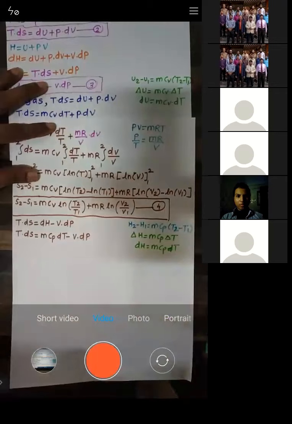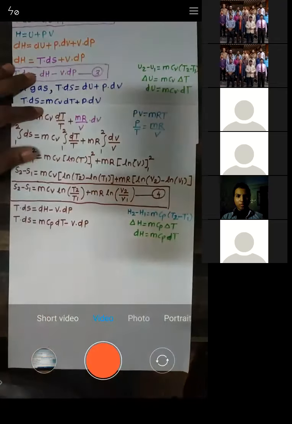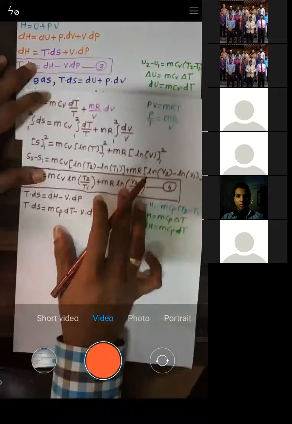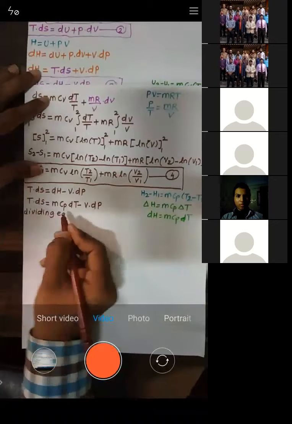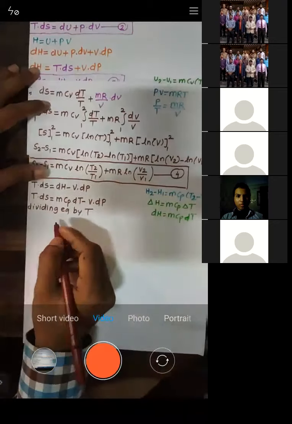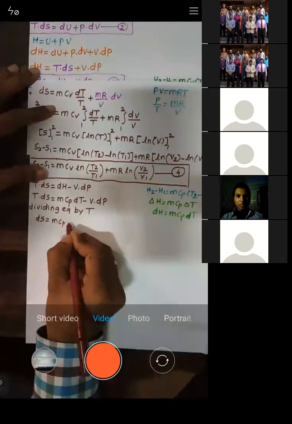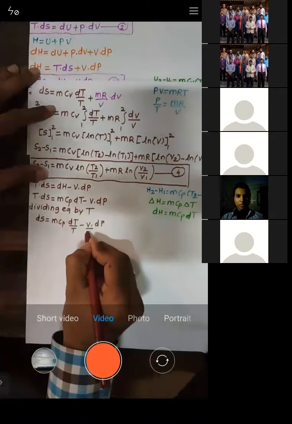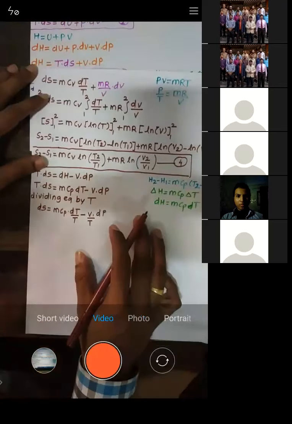Is that okay, all of you? Let me know. Now we'll divide this equation by T. Dividing the equation by T, what I'll get is dS is given by mCp dT by T minus V dP by T. Try to understand, we divide this equation by T, so we get this equation.